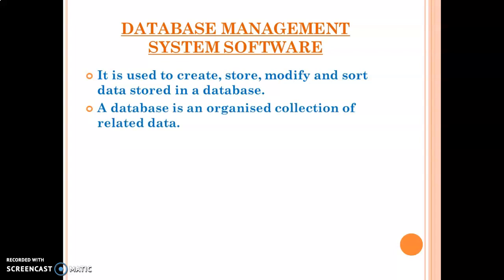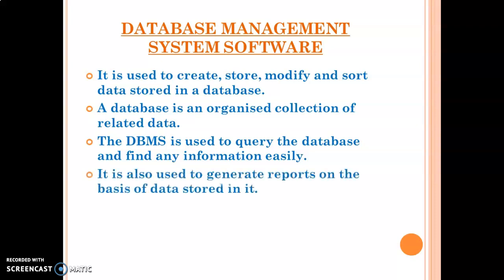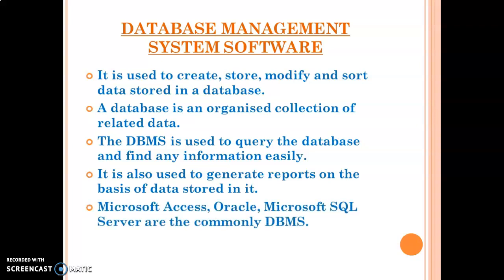A database is an organized collection of related data. Related data means one data is connected with another data. One file in DBMS is connected with another file. The DBMS is used to query the database. We can query, means we can put the question and find the information also. It is also used to generate reports on the basis of the data stored in it. So, what is the DBMS software? Microsoft Access, Oracle, Microsoft SQL Server are the commonly used DBMS software.